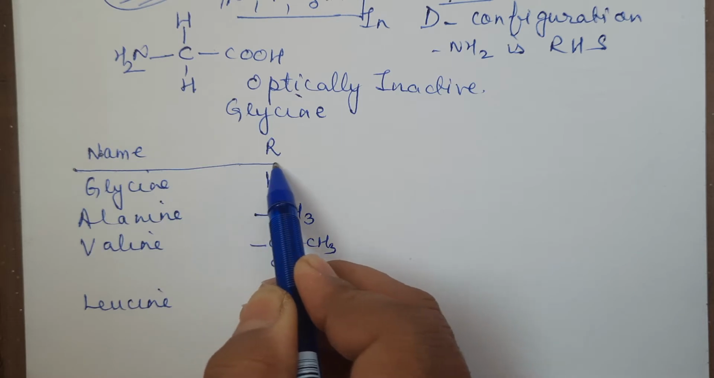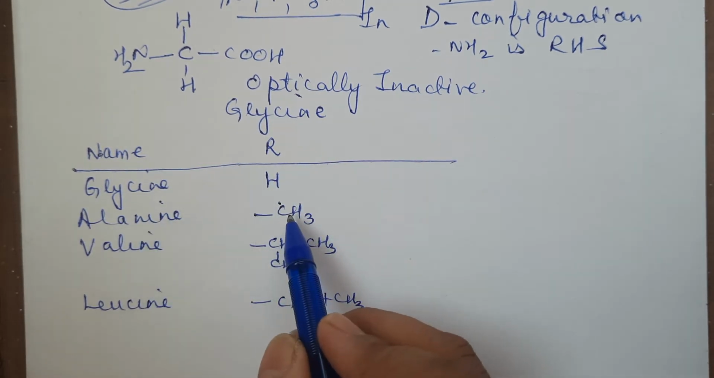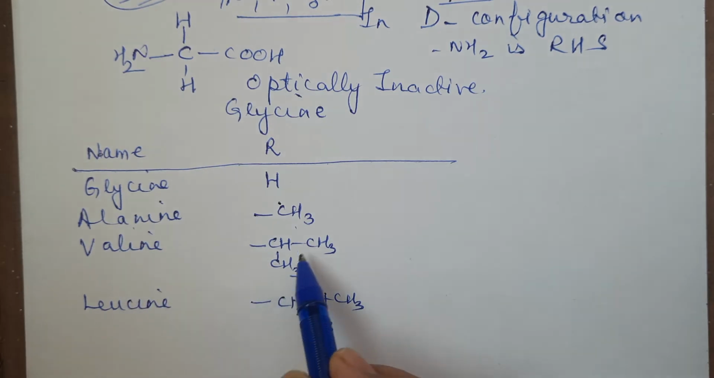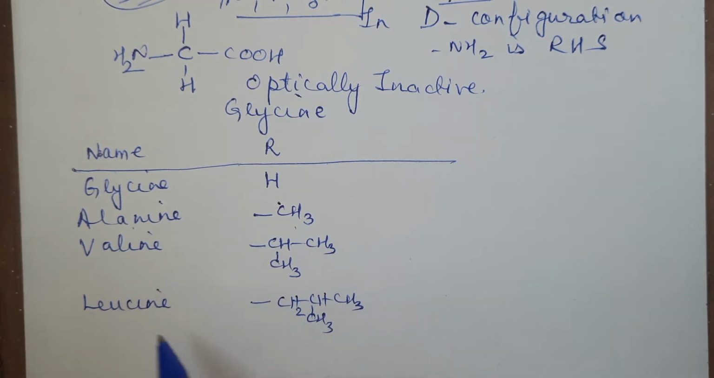If this one R is H, I told you this is glycine. This is the simplest one. If this R is methyl, it is alanine. If this R is isopropyl, it is valine. And if it is isobutyl structure, then it is leucine. That means these are the R values I wrote. In the amino acid, if R value is this, then these are the names.